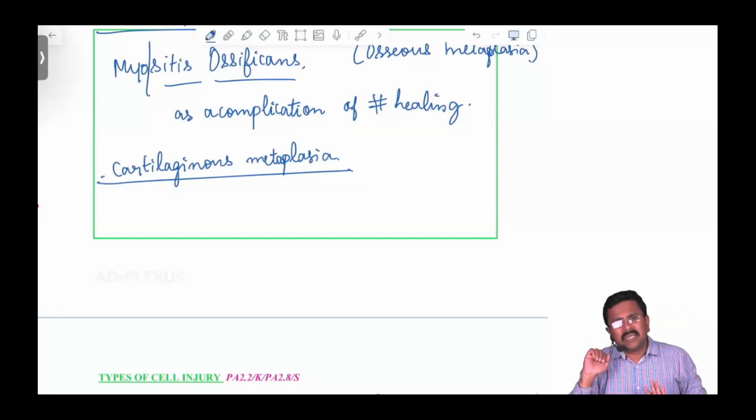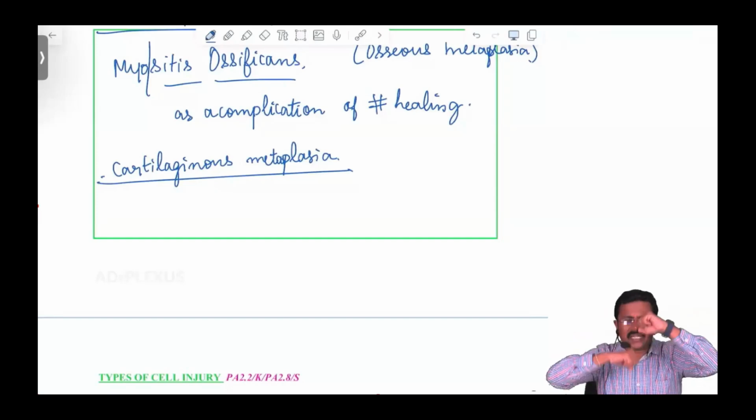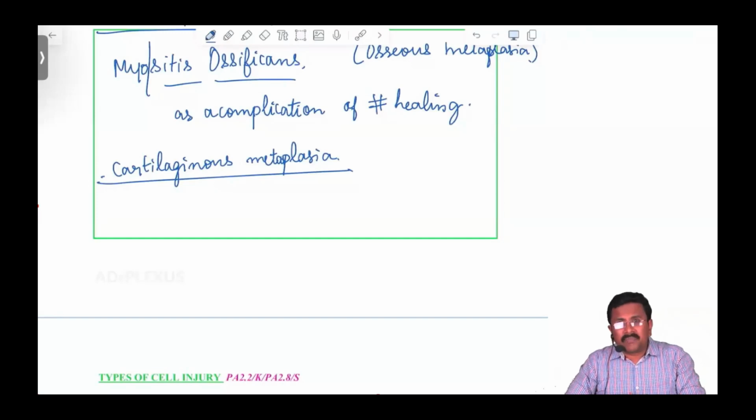But imagine a patient whose limb is not immobilized properly. He keeps on using his limb, so the fractured site constantly keeps rubbing.